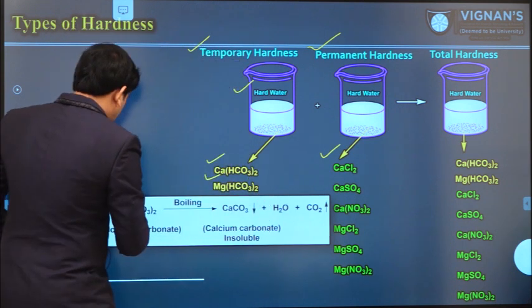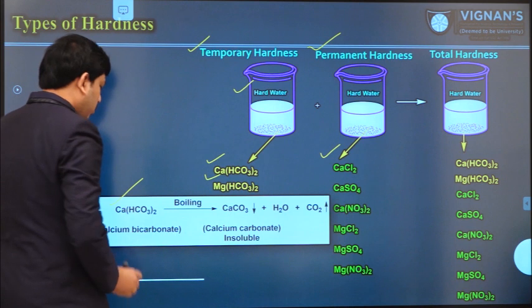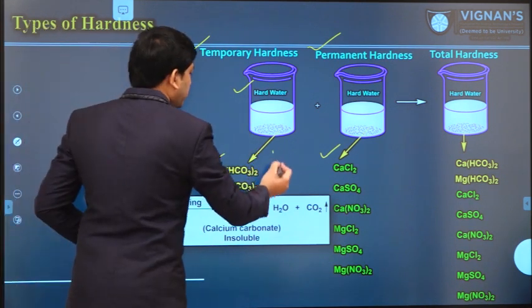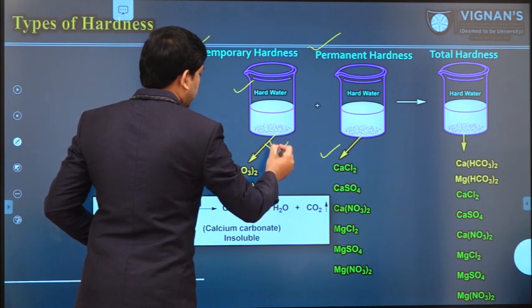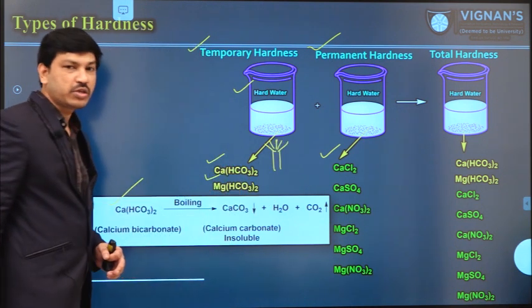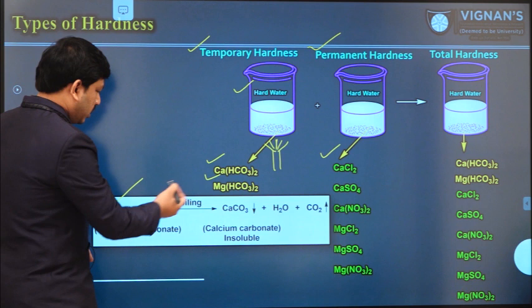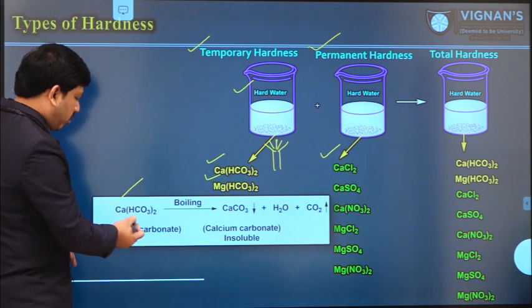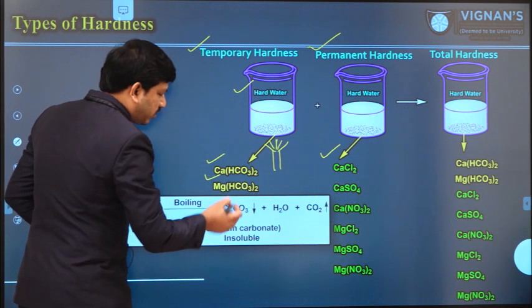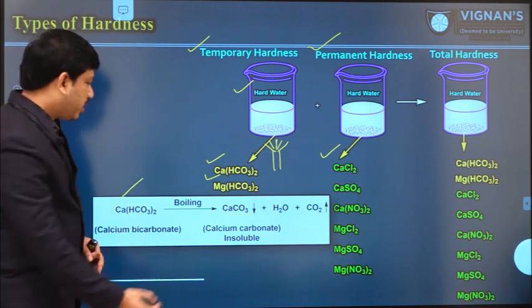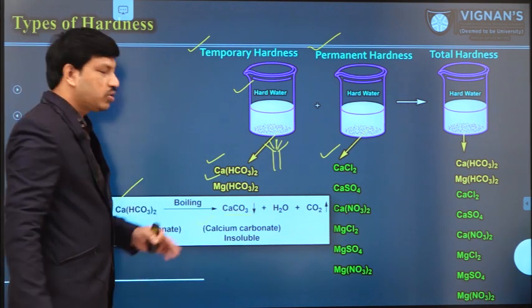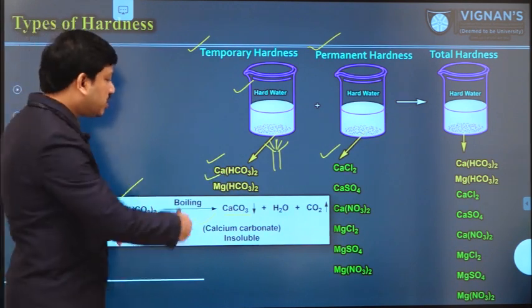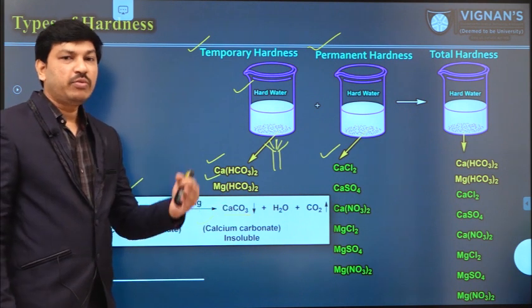Whenever this bicarbonate water sample undergoes a boiling process, let us take this water and do a simple boiling process by using some heating equipment. During the boiling process, what will happen? This calcium bicarbonate compound immediately converts into calcium carbonate, an insoluble material. It settles down at the bottom of the vessel, so we can easily remove calcium bicarbonate from the water sample.